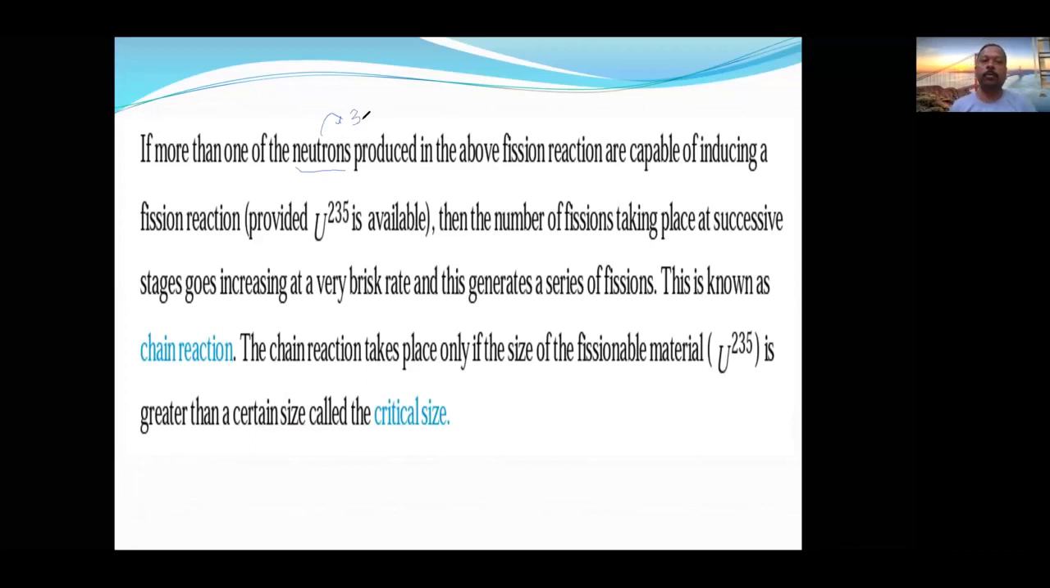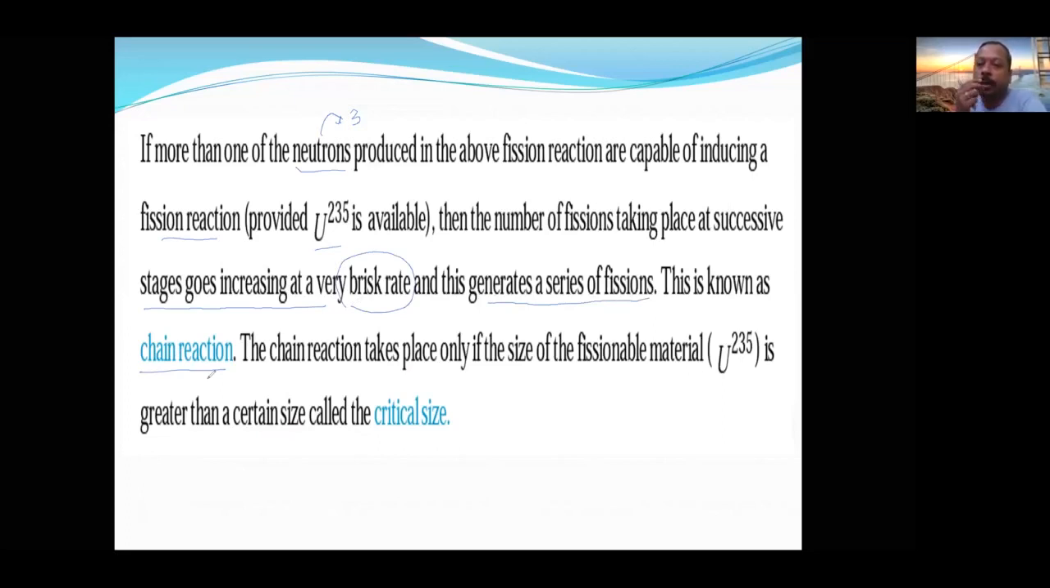If more than one neutron produced in the above fission is capable of further reaction, they will go and collide with some more new uranium, provided uranium-235 is available. That's why there should be some fixed amount; above that it is very dangerous. Then the number of fissions taking place will be successive, and the energy will be released at a very brisk rate, generating a series of fissions. This is called a chain reaction.